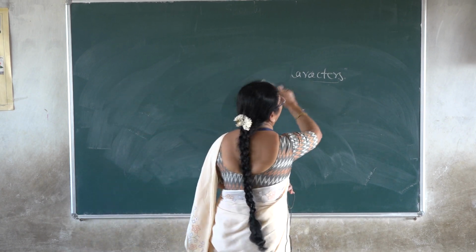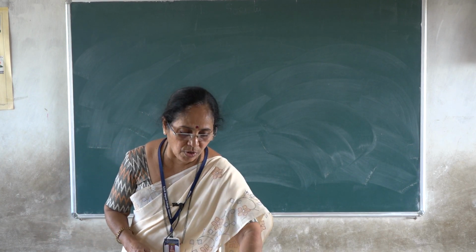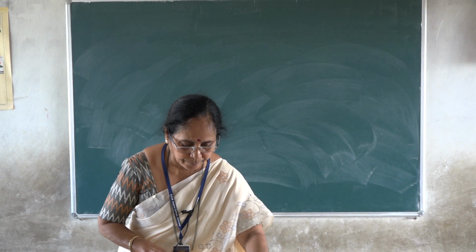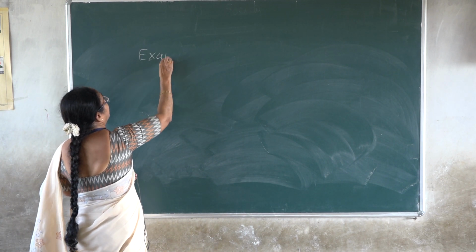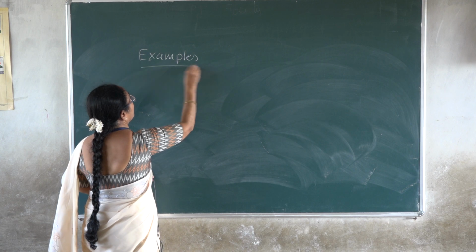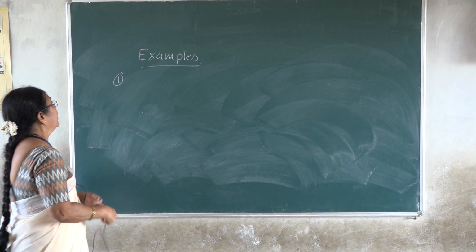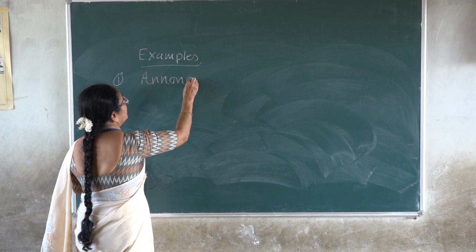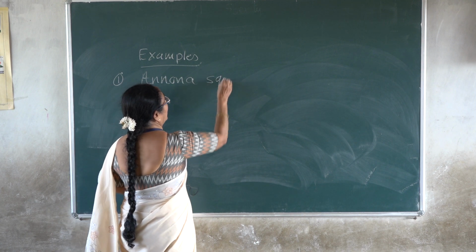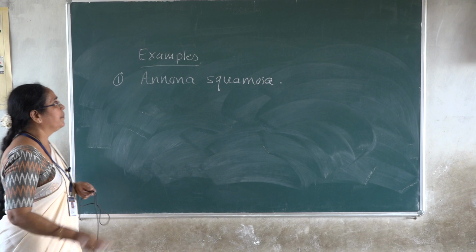I'll give the names of the plants which belong to this family. Few examples which belong to family Annonaceae. Examples of the members of the family. Okay, now the first plant which belongs to Annonaceae is Annona squamosa.